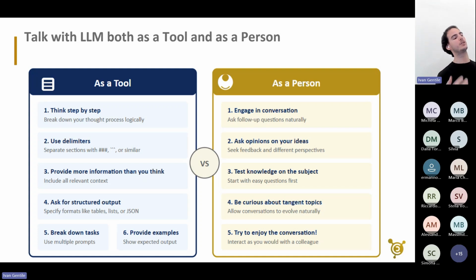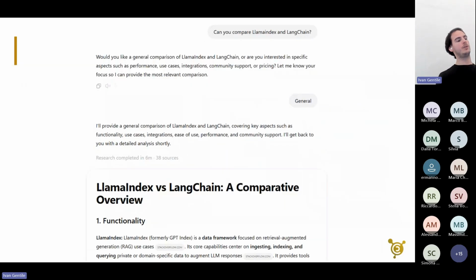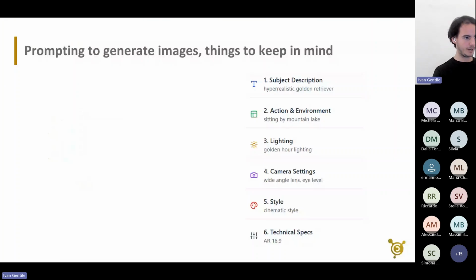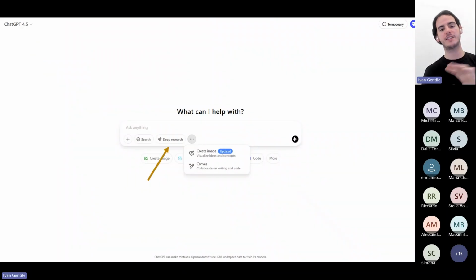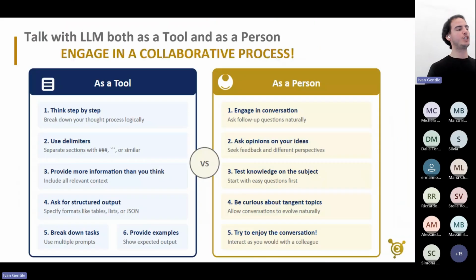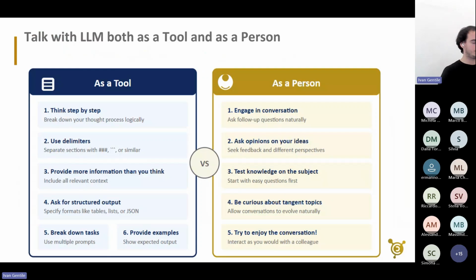Use delimiters is another thing. I'll give you an example; let me go back a little bit. In this case, very simple: I don't know if you see here, when I paste the message, I add these triple quotes there. This makes a little difference, but it can sort of change a bit the quality of the output.